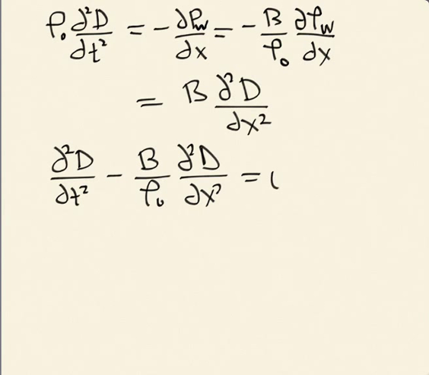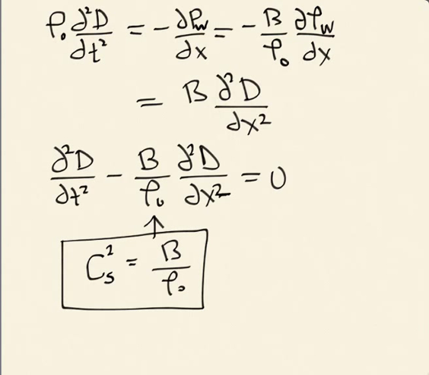So now here's our wave equation. It's the same form as the wave on a string, but now my wave speed is different. This is the speed squared, if you remember. So we call this the sound speed. And so the sound speed is the square root of B over ρ naught. Like in the case of a wave on a string, I have the restoring force on top, which is the bulk modulus, and the inertia, the density, on the bottom. And so we get waves that propagate at this speed.